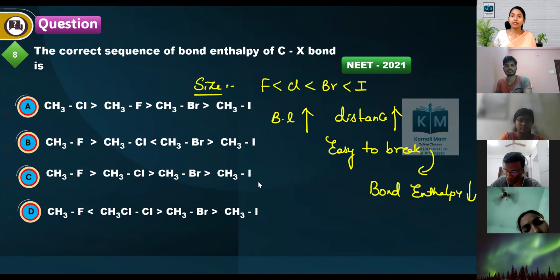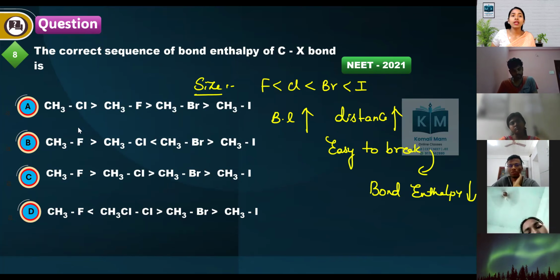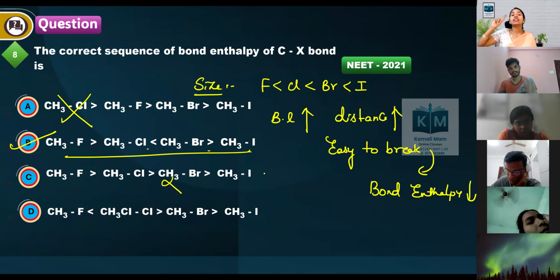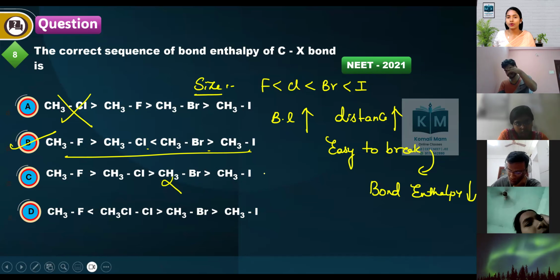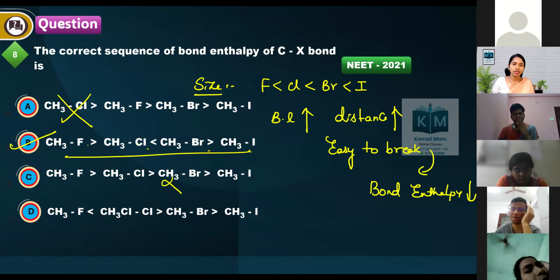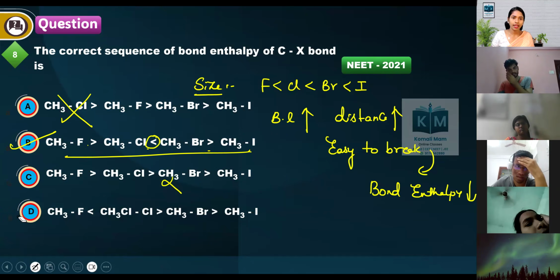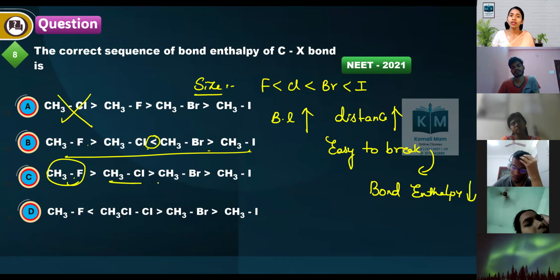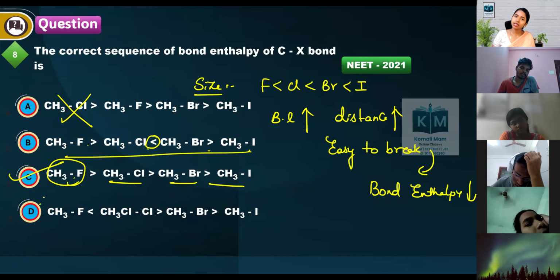So from top to bottom, what happens to the bond enthalpy? Halogen atom size increases, bond enthalpy decreases. So fluorine is first, then chlorine, then bromine, then iodine. These two options are repeated; some interchange will be there in the options. First fluorine, then chlorine, then bromine, and then iodine. Everybody clear? Understand? So this is a descending order. Now what is the correct order? Fluorine is higher than chlorine, bromine, and then iodine. Option C is the correct answer.